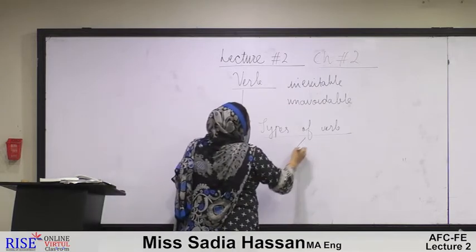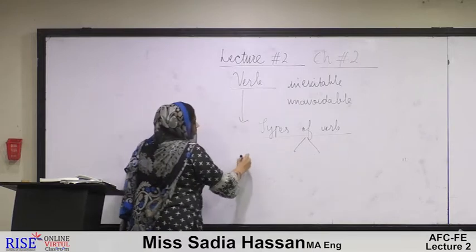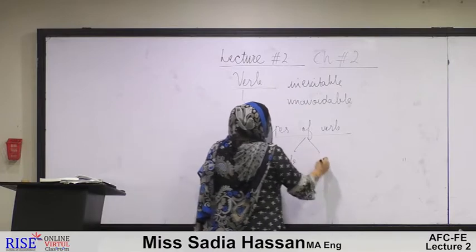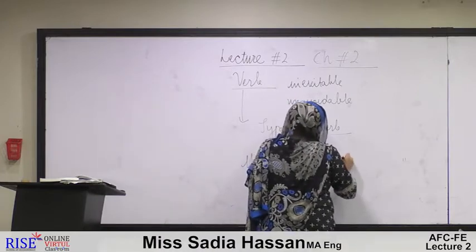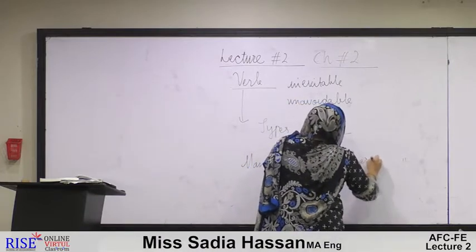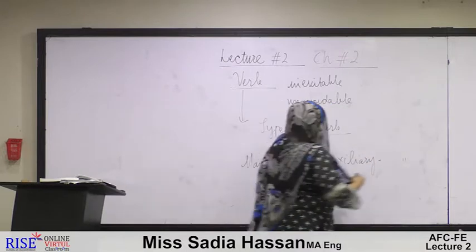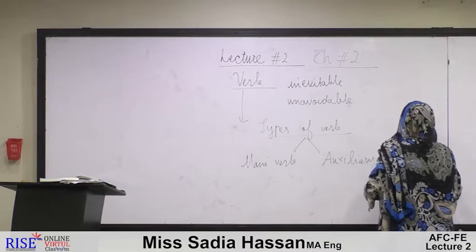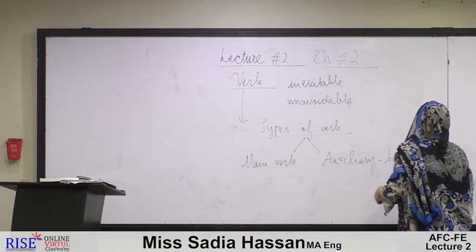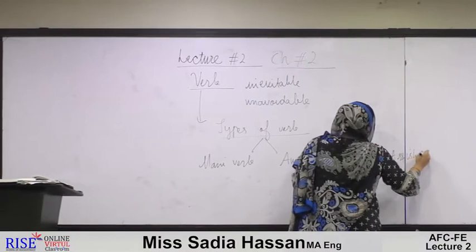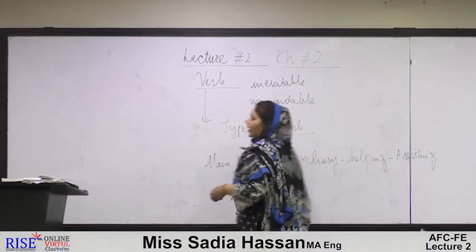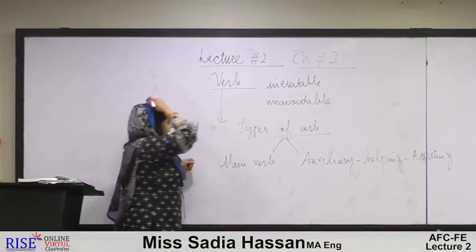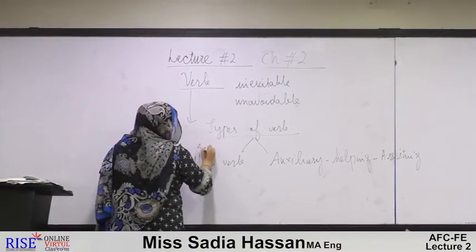A verb is basically divided into two subkinds. One of them is called the main verb and the other is called the auxiliary verb. Auxiliary verb is also named the helping verb, and it is also known as the assisting verb, those which are helpful to the main verbs. This main verb is an action verb.